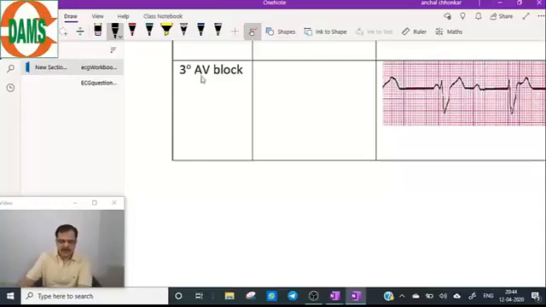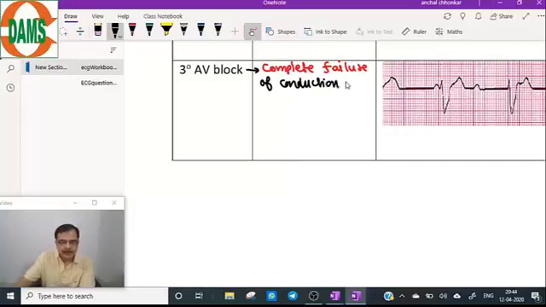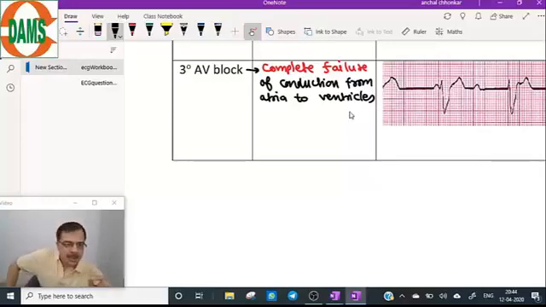So the third degree AV block is a complete failure of conduction from atria to ventricles.